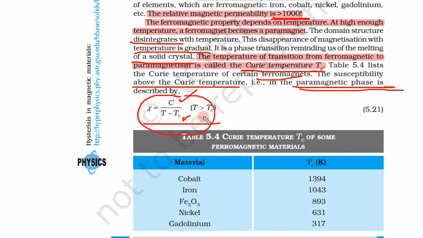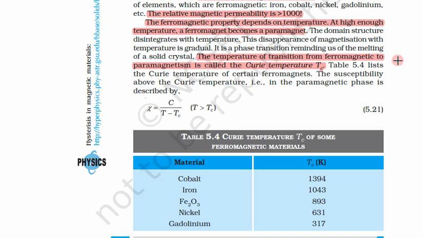Tc is the critical temperature or Curie temperature, and T is your temperature. T is the temperature at which that material is. Tc is the Curie temperature and C is the Curie constant. Again, this is in the paramagnetic phase. That means T must be greater than Tc. So this law is only valid above the Curie temperature. That means this temperature must be higher than the Curie temperature.